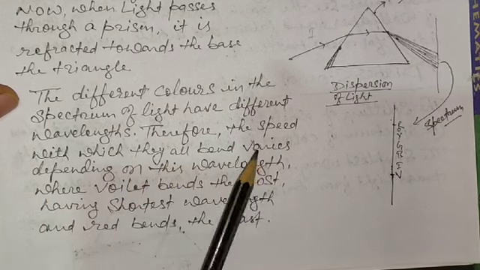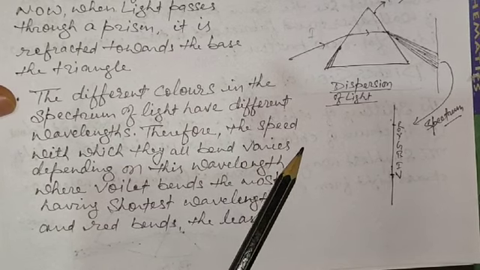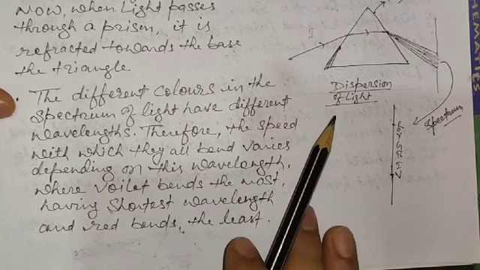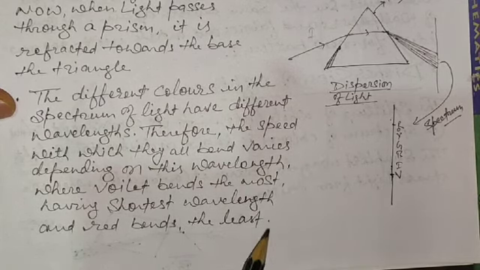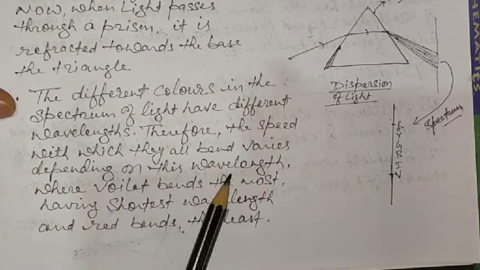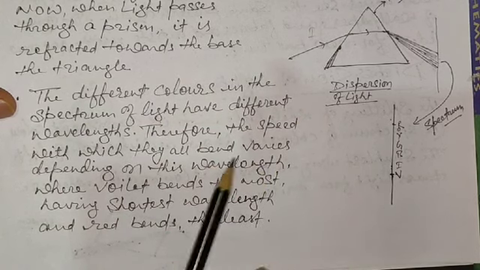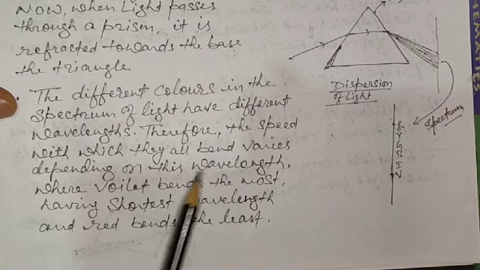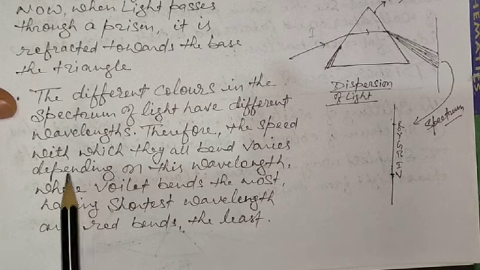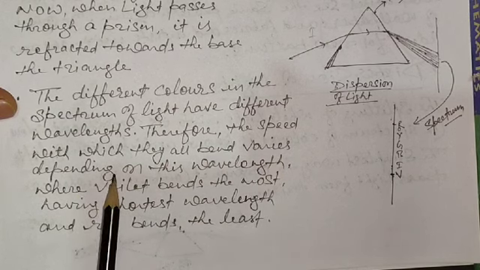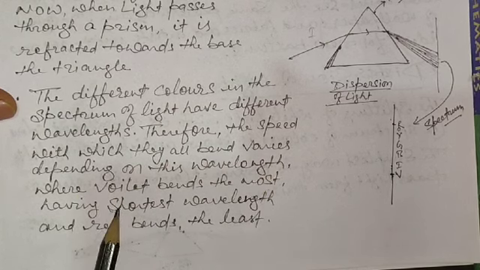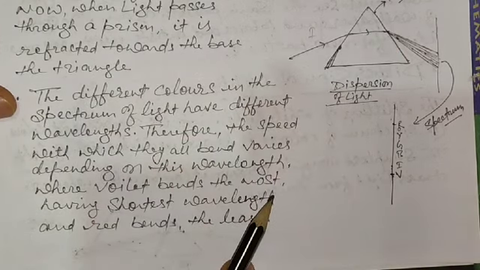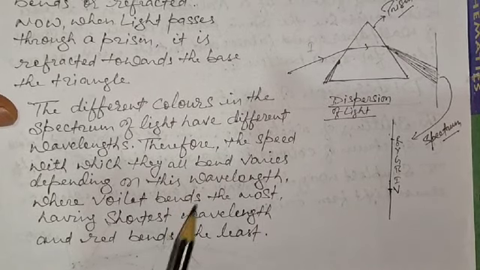Now there is a contribution of the wavelength and frequency as well. These things you have to study in your higher classes. So I'm not discussing everything specifically, just giving a reason that the bending is also dependent on the wavelength of light, the velocity or speed as well as the wavelength. That is written here: therefore the speed with which they all bend varies depending on the wavelength. So each color has its own degree of deviation, you can say. Okay, now let's move on.